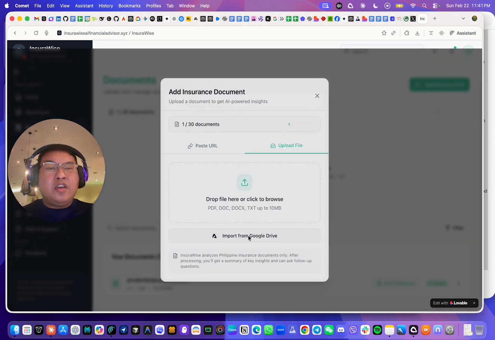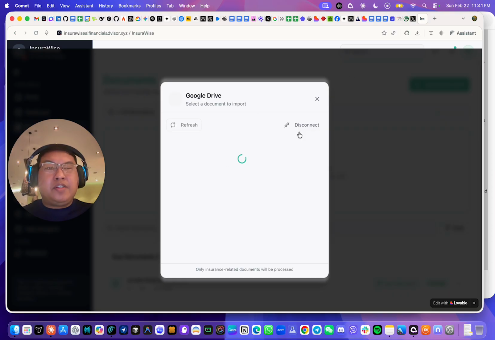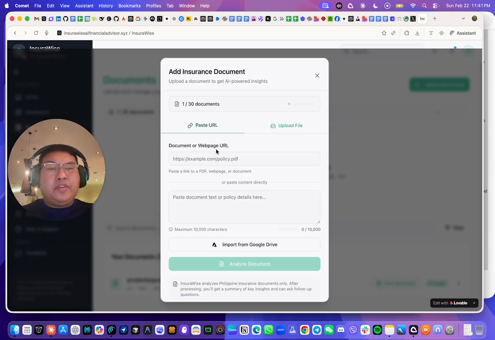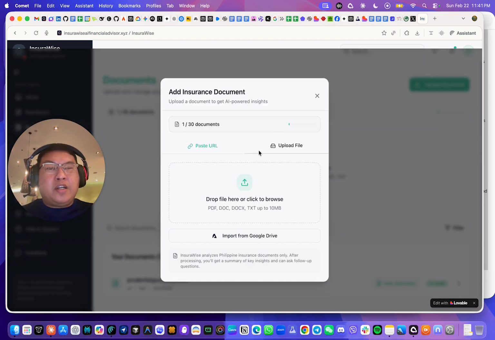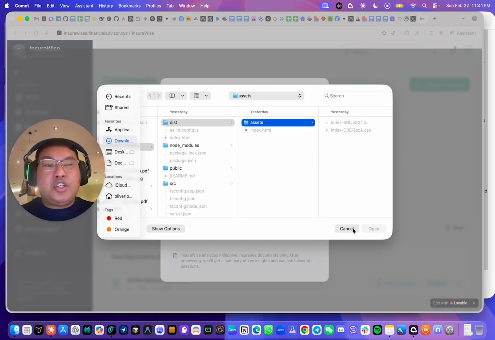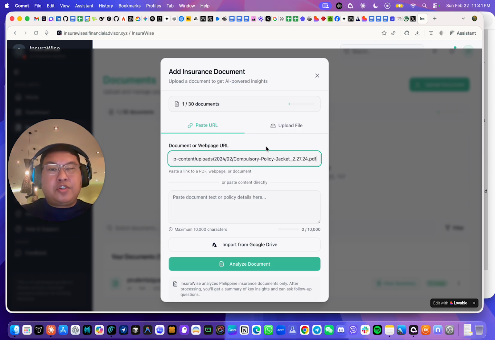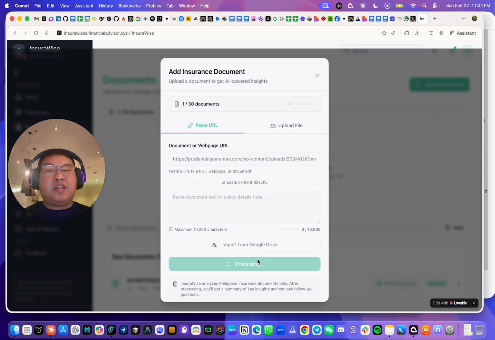You also have the option to upload documents using Google Drive. You can also disconnect your Google Drive here. And then you can also upload a document directly from your device. In the meantime, we're going to try to use a URL and click Analyze Document.